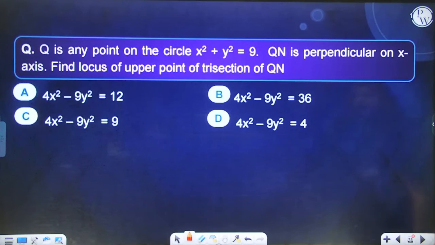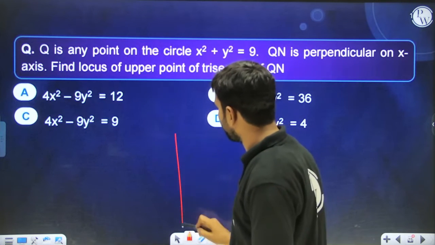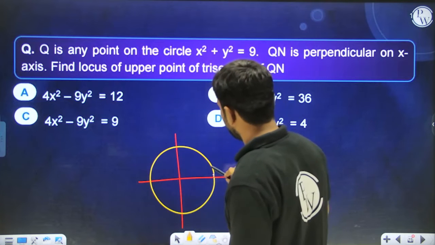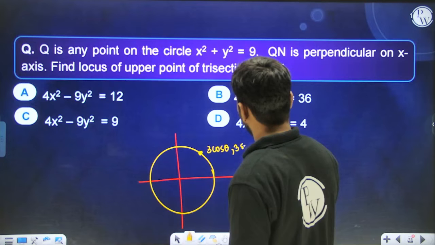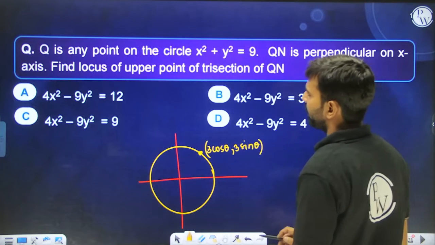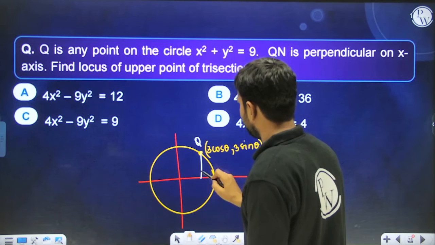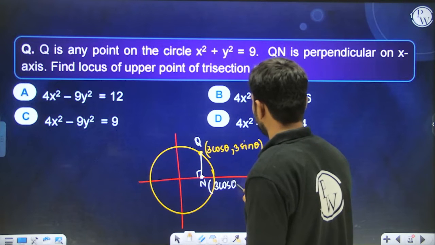Q is any point on the circle, QN is a perpendicular. We need to assume any point on the circle, so we can assume this point as 3 cos theta comma 3 sin theta. Remember, use the parametric form whenever a point needs to be assumed on the curve. QN is a perpendicular drawn to the x-axis, so if this is Q, then this is N, and the coordinates of N are going to be 3 cos theta comma 0.